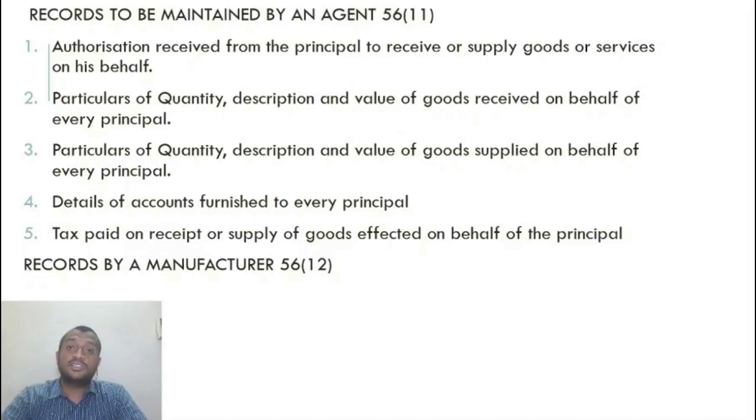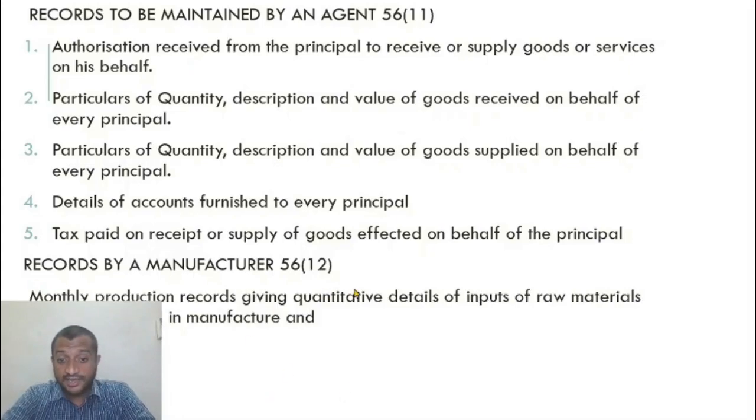What are the specific records that the manufacturer needs to maintain? Rule 56(11) says this. Rule 56(12) gives us records required by a manufacturer. What do you think? You will ask for production details. What are the inputs used in manufacture of this particular product? What are the input services used in manufacture of this particular product? That is the only additional thing.